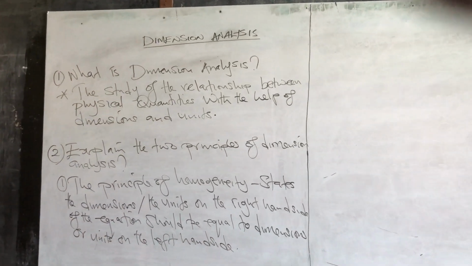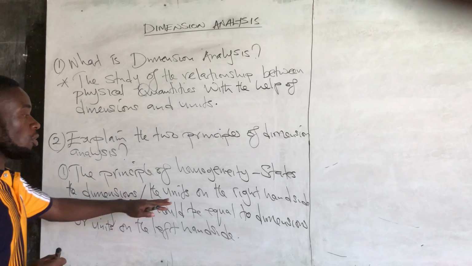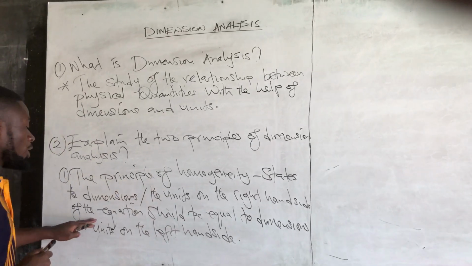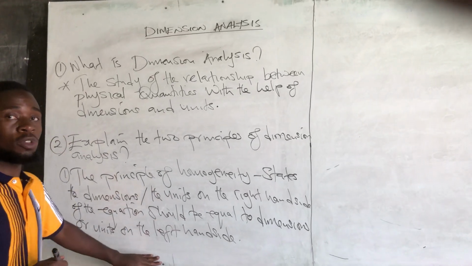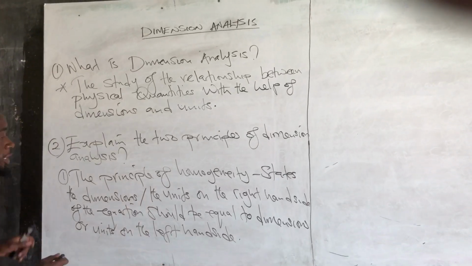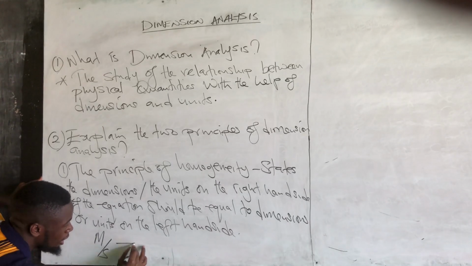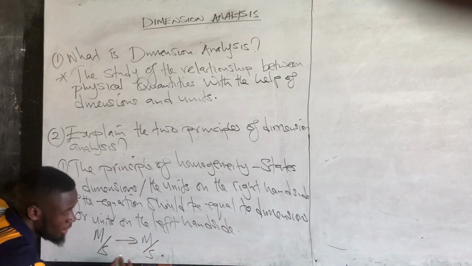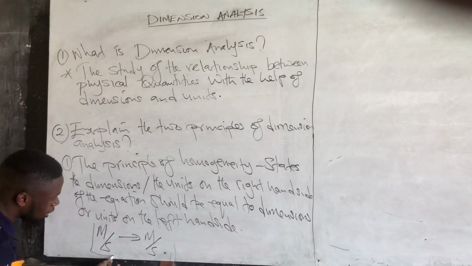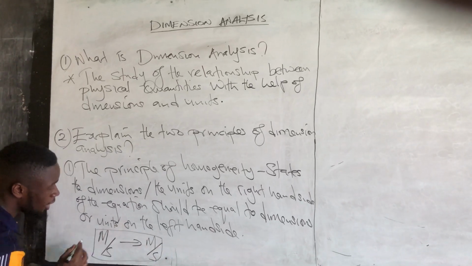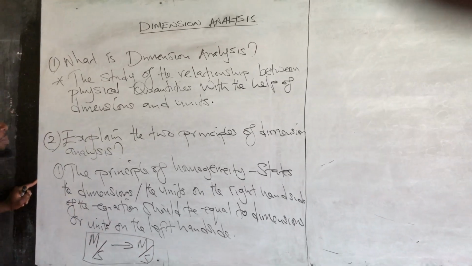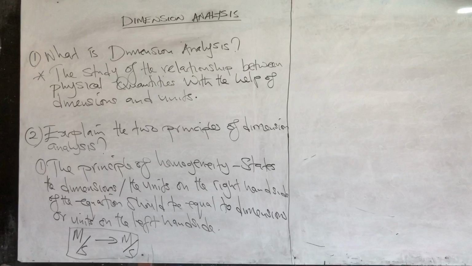For example, if we have meters per second here, then this other side must also be meters per second. What is the next principle?